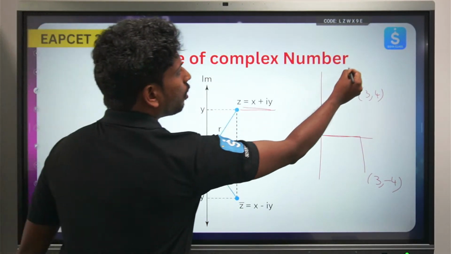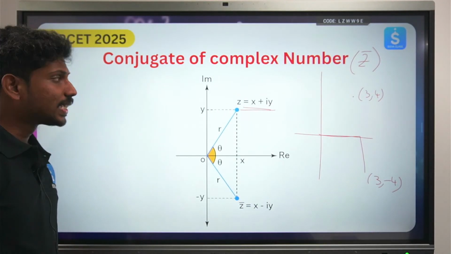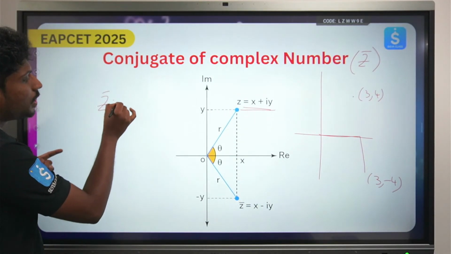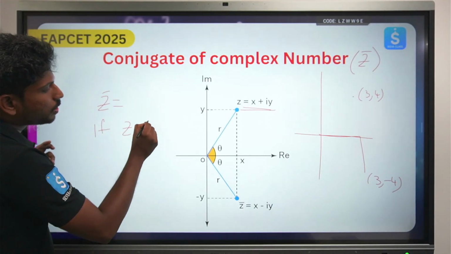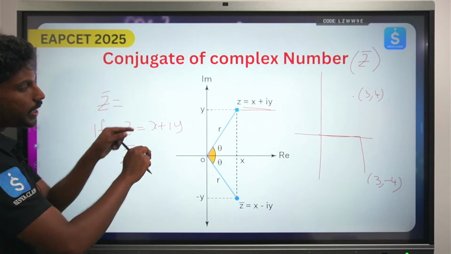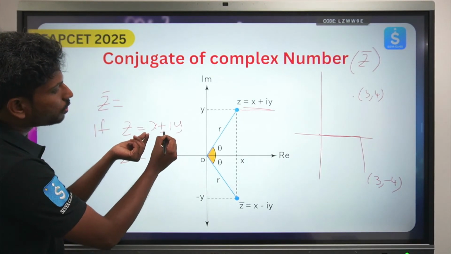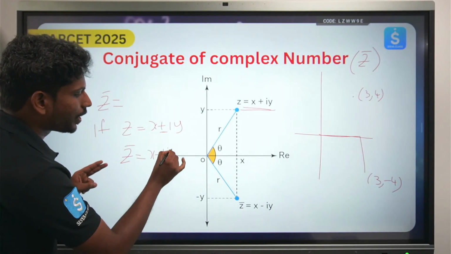The conjugate of a complex number is represented by z bar. Now, just as an example, if z is equal to x plus iy, then z bar is obtained by flipping the sign of the imaginary part: z bar equals x minus iy. It's that simple.